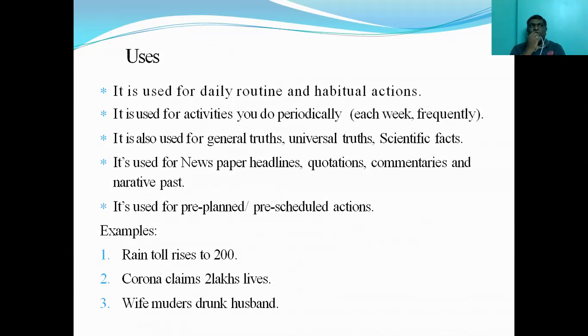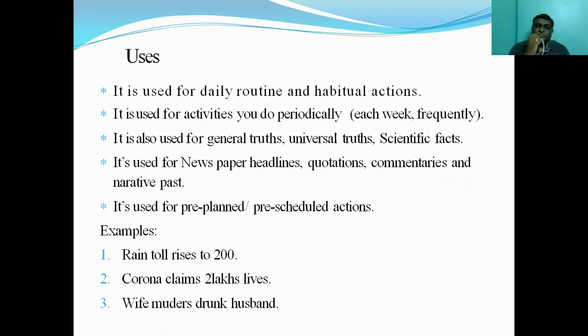I have not used any other verb form than V1. That is called simple present tense. Whenever you are talking about daily routine, regular actions, or habitual actions, anything that you do as a hobby, as a habit, are known as habitual actions, and daily routines are always used in simple present tense only.